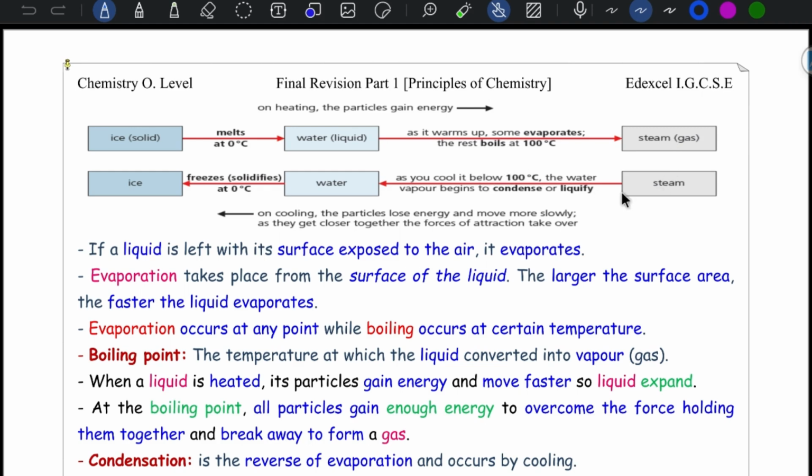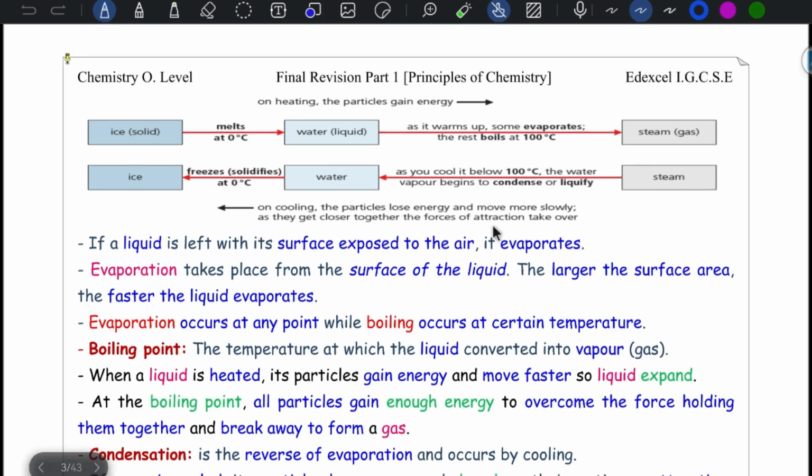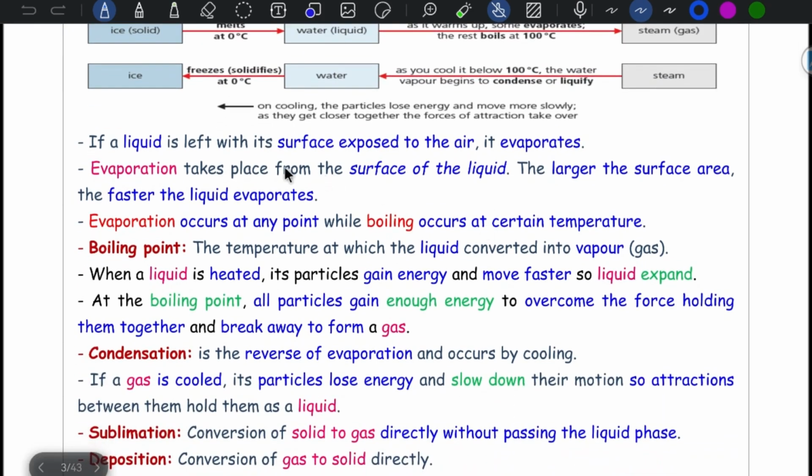And as you cool down steam below 100, the water vapor begins to condense or liquefy to give water, then water cooled again at 0 to give ice. In this direction, cooling, particles lose energy, move more slowly as they get closer together and the forces of attraction take over. Let's talk about this part. If a liquid is left with its surface exposed to air, it evaporates. Look at this.